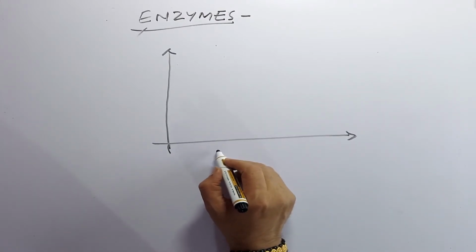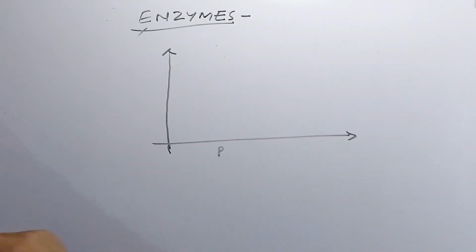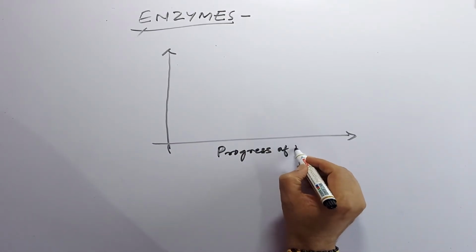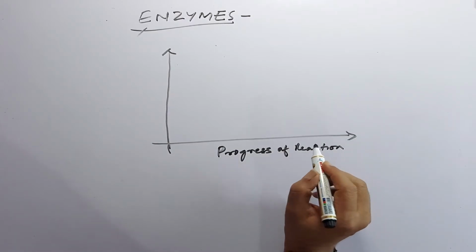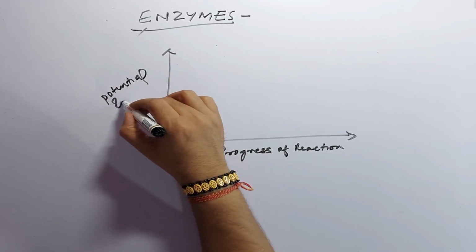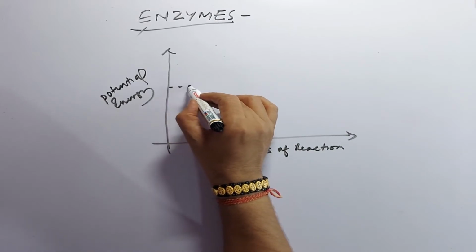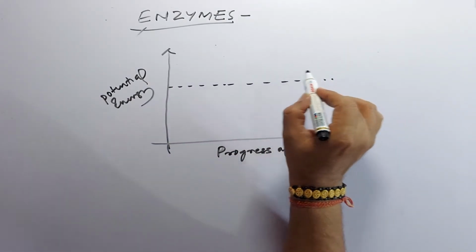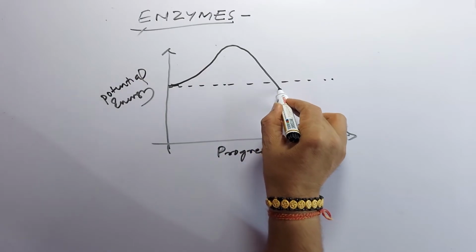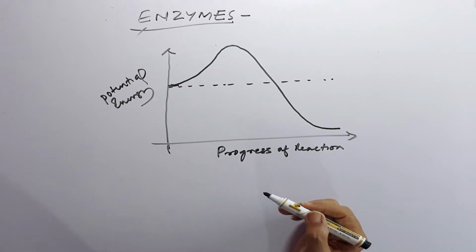Here we can write progress of reaction, and here potential energy. From this graph it becomes very easy to see how the reaction is carried out by the enzyme.